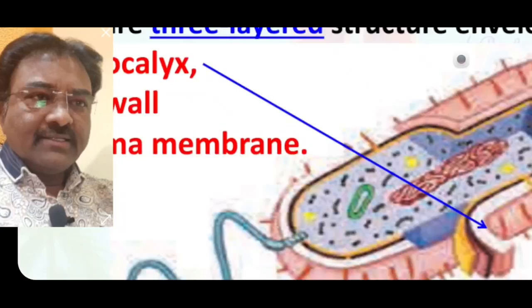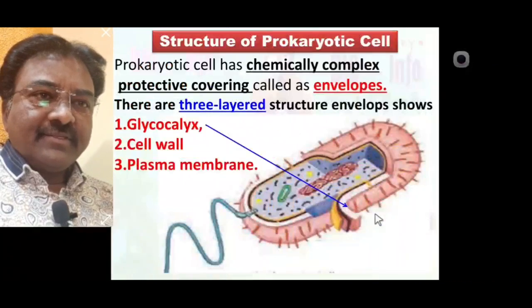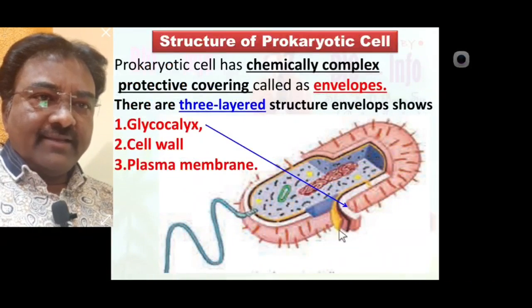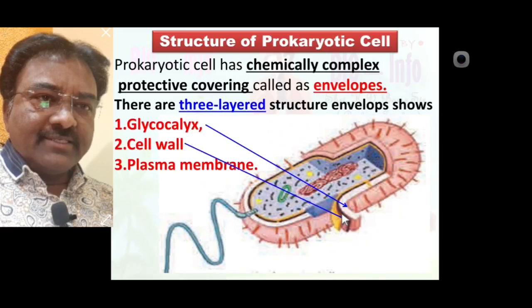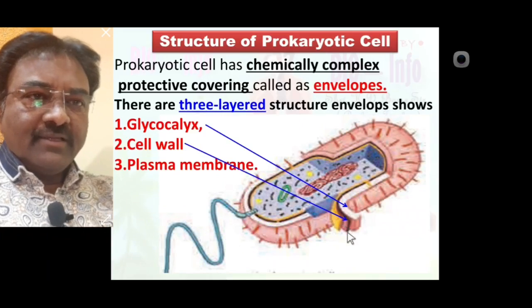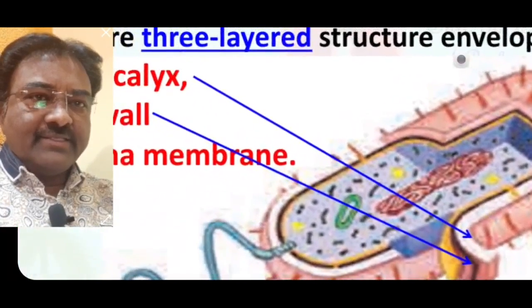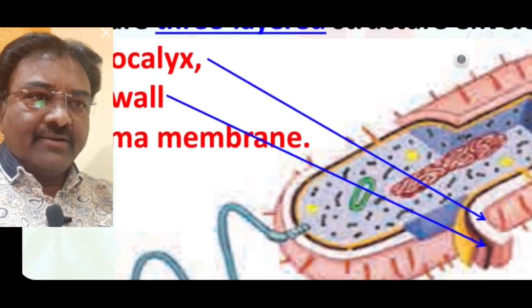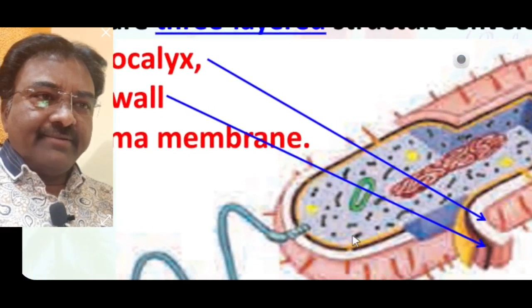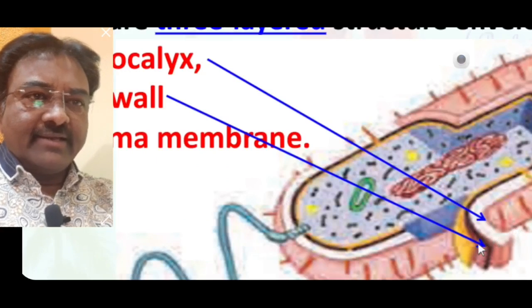Here the cell wall is below the glycocalyx. This one is the cell wall, a very thick layer, a middle layer or second envelope below the glycocalyx.